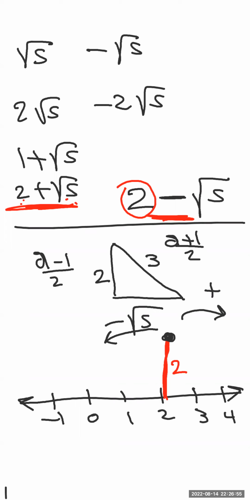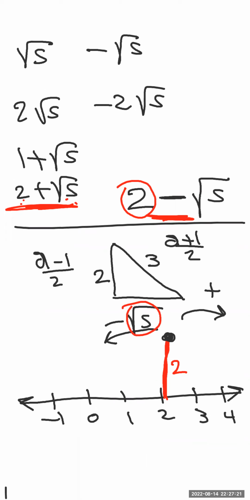So in this case, I have to draw the square root of 5 in the opposite direction. Now I'm subtracting square root of 5 from 2, not adding square root of 5 to 2. So in this case, my arc will be on the left side because I'm subtracting square root of 5 from 2.